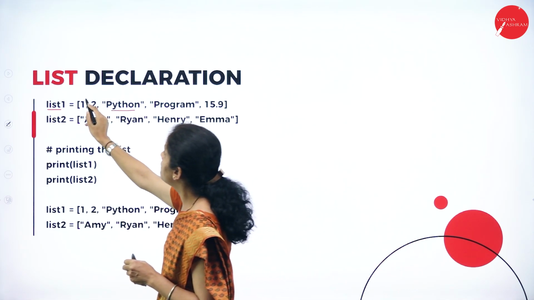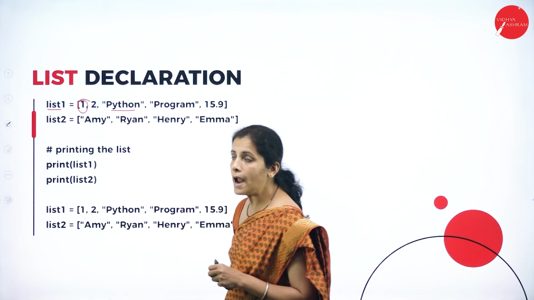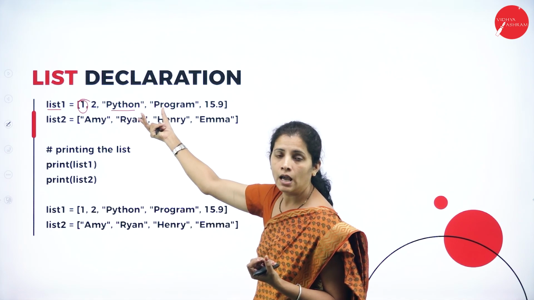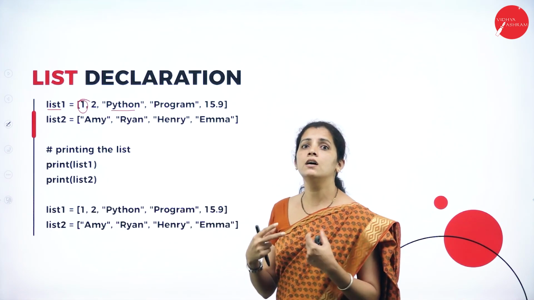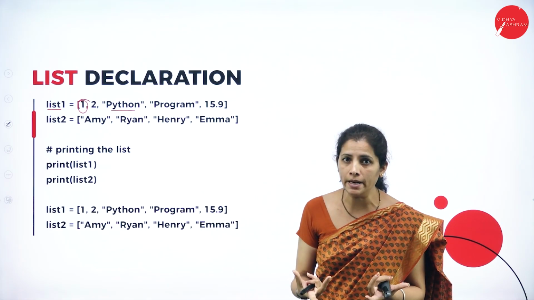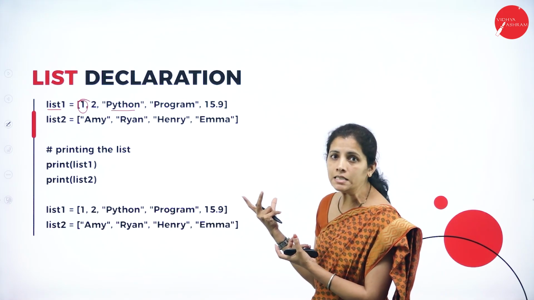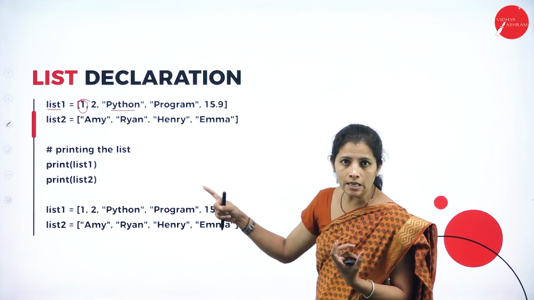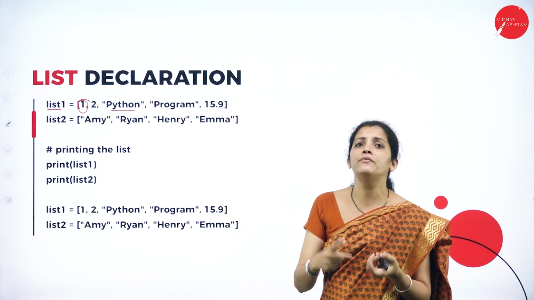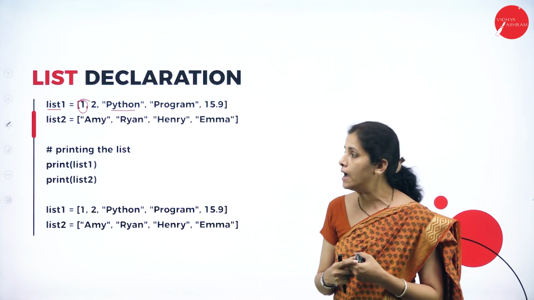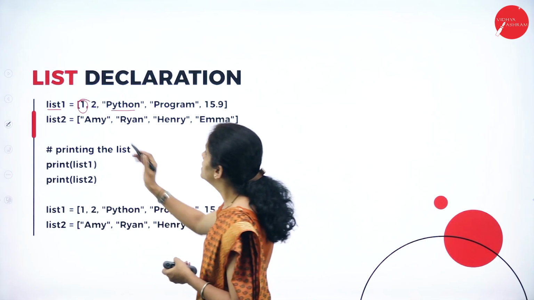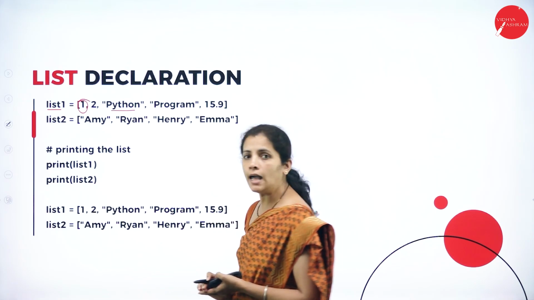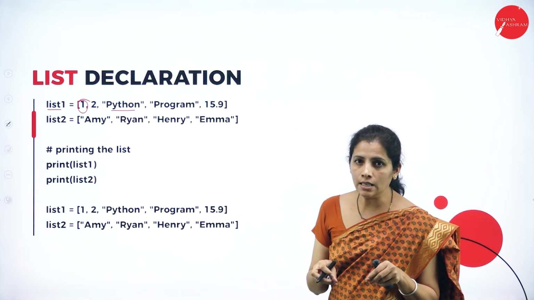See here, I'm having the number and I'm going to have string. And if I consider array, it is a homogeneous element. But whereas list is nothing but the heterogeneous element. In one single list, I can store different kinds of value. So, I created 2 lists. Now, I want to print the list.